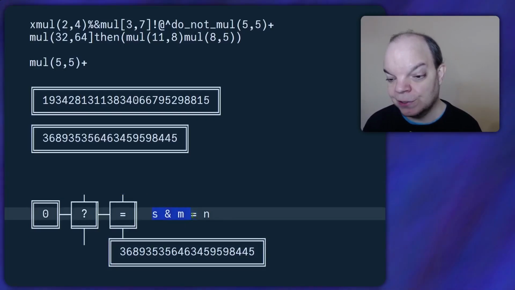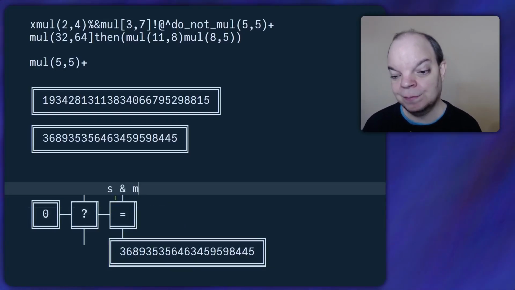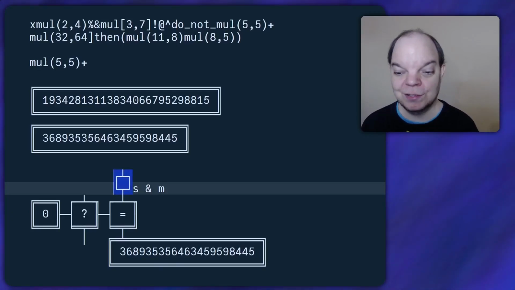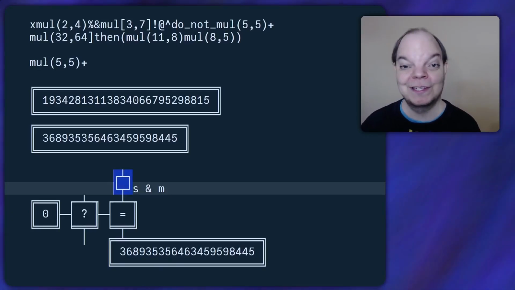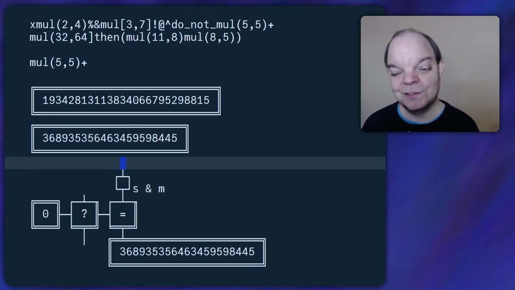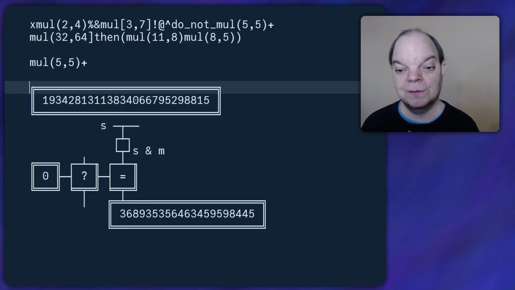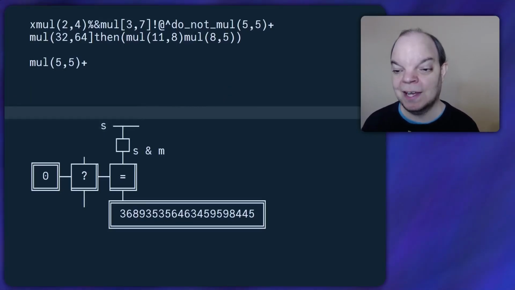And the rest of the logic is S with a bitwise AND. Now, you know that Funciton can only do bitwise NAND, but we can do a bitwise AND in terms of NAND by just doing a bitwise NOT after the NAND operation. So we need to put the NAND operation here on top, and we don't need this number anymore, and it is now this number that we need to bitwise AND this with.